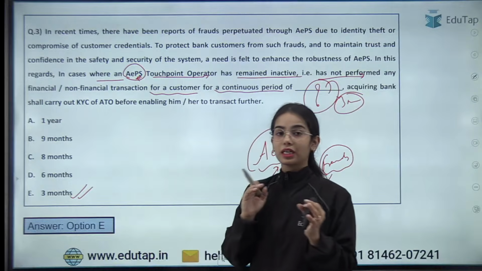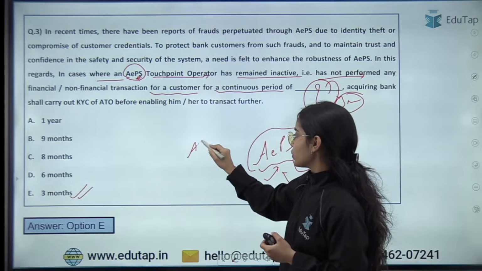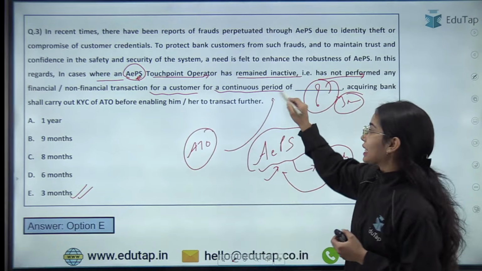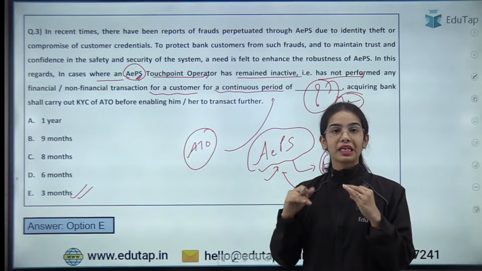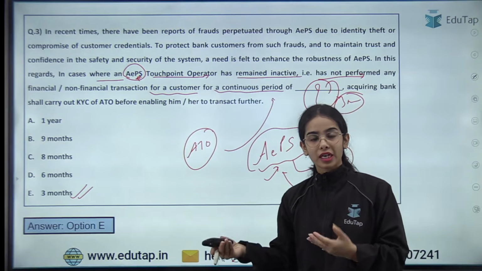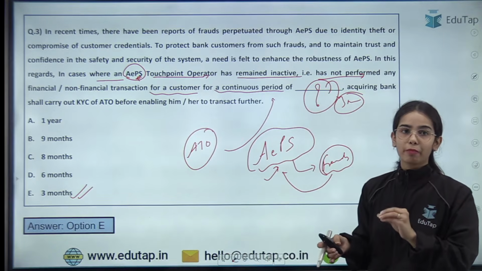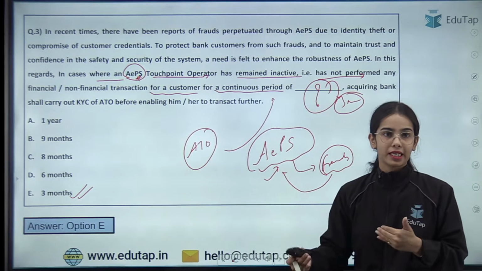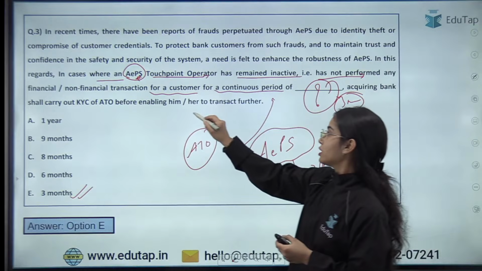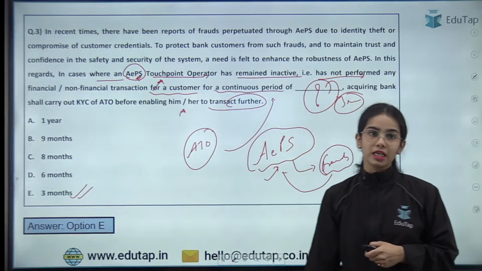So basically, if the AePS touchpoint operator, that is also known as ATO, if the ATO has remained inactive, or that means has not performed financial or non-financial transaction for a customer for a continuous period of 3 months, then the acquiring bank has to do the KYC again before enabling him or her to transact further. Okay, so this is the basic idea.